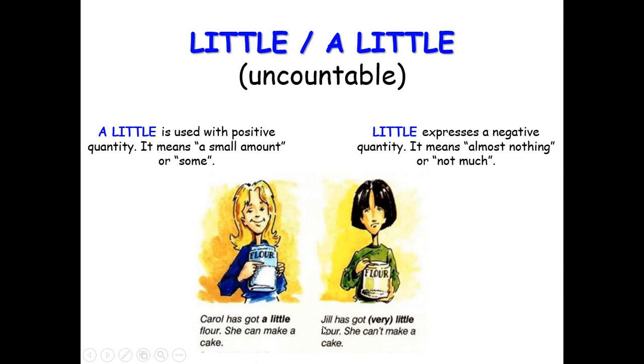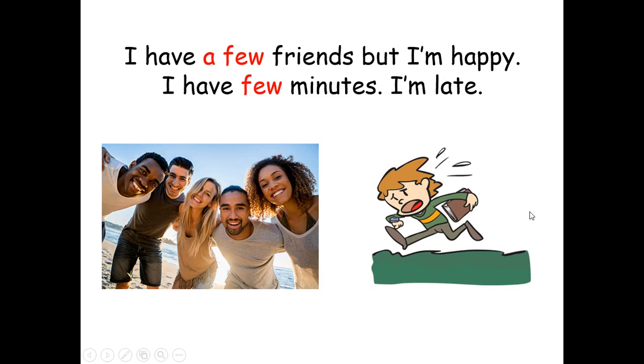Then for little, Jill has got little flour. She can't make any cake. Look at the difference, a little and little. A little flour can still make a cake, but little flour can't make a cake. For example, I have a few friends, but I'm happy. I have few minutes. I'm late. It means it's a negative statement. That's why it's few.